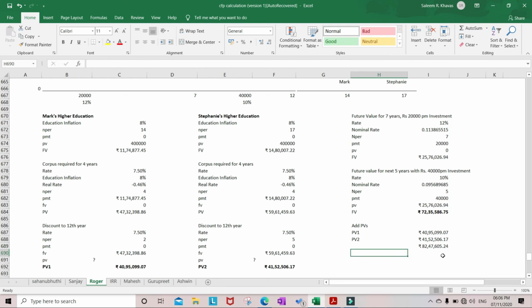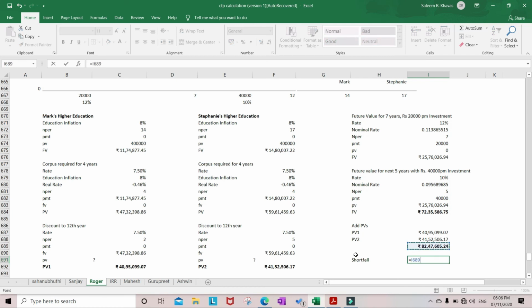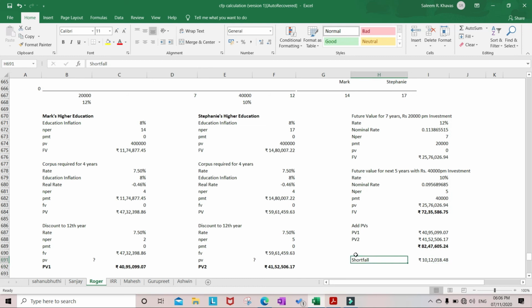By seeing this we can identify that the funds required at the 12th year is 82 lakhs, but the return we are getting from the investment is 72 lakhs. That means we have a shortfall here. Just subtract 72 lakhs from 82 lakhs. So the shortfall amount is around 10 lakhs 12,018 rupees.